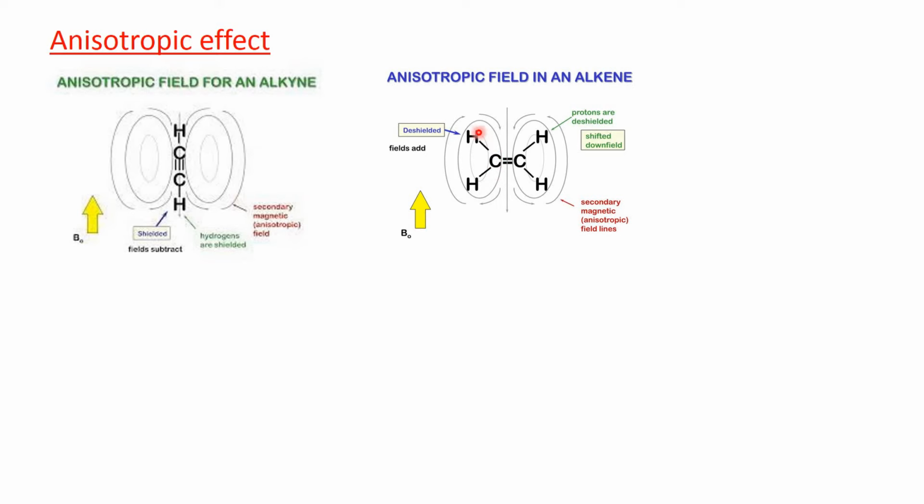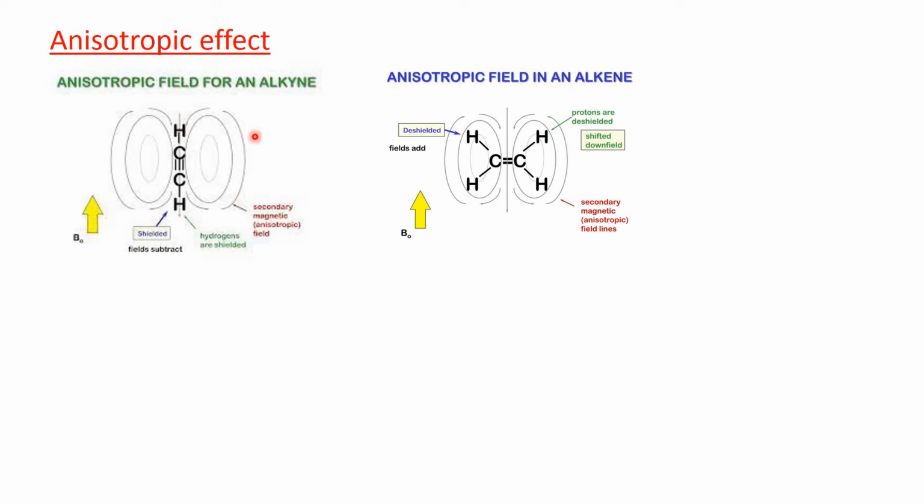Therefore, the electron density around this hydrogen, or around this proton, will be comparatively more. So what we expect is that this proton is in a less de-shielded position than the hydrogen atom of acetylene.